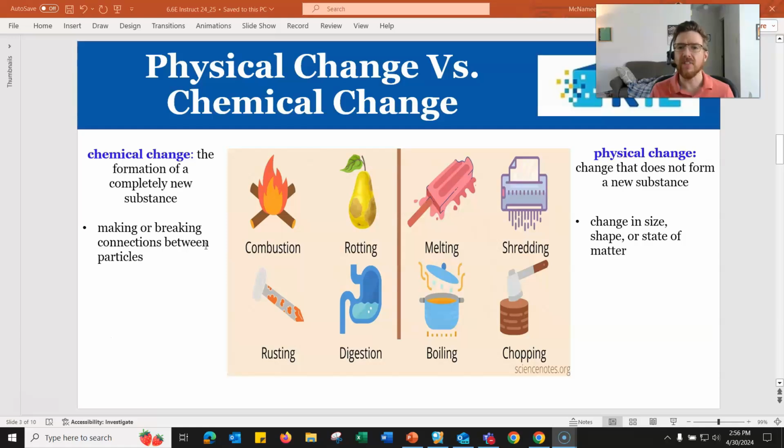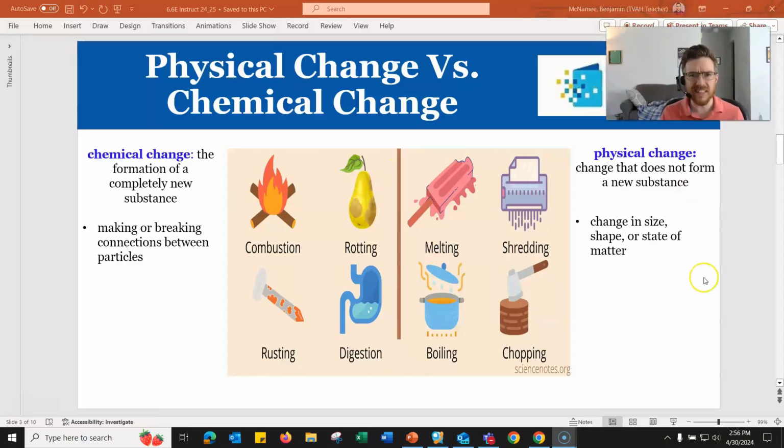All right, my friends, first off, we need to all be on the same page about when we're saying chemical change, what is that? So a chemical change leads to the formation of a completely new substance. It means where once you had one substance, you have created something that is chemically new on the particle level. So this involves making or breaking connections between particles. So some examples would include combustion, so things catching on fire, rotting, rusting, and digestion.